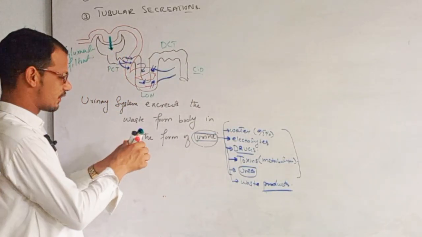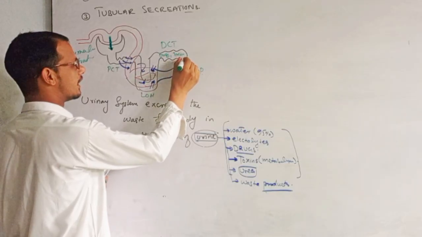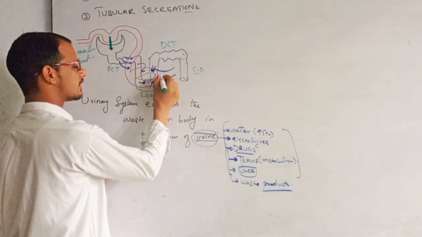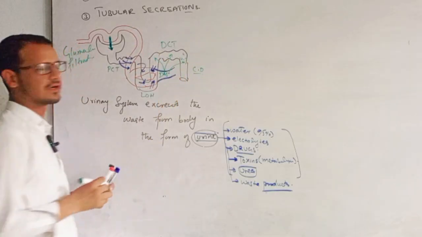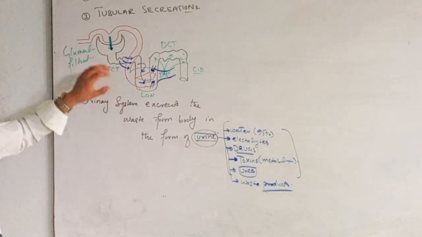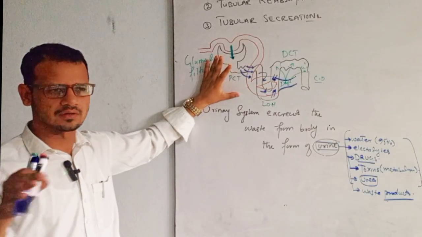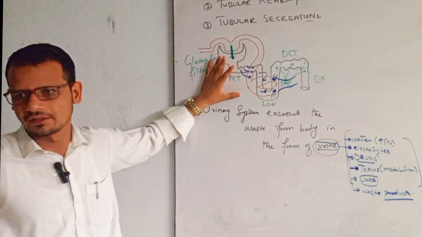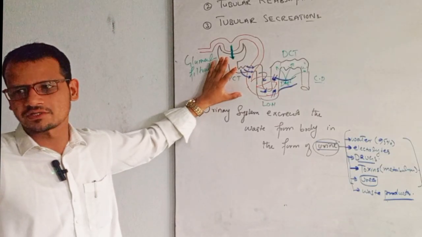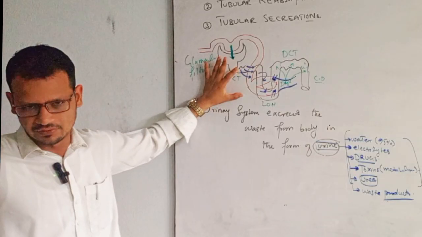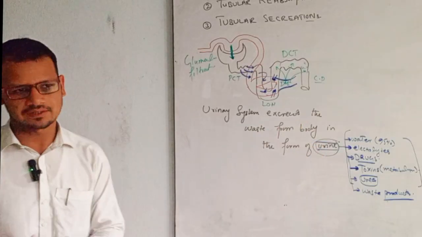And some of the things, for example drugs, toxins, urea, are secreted from blood into the nephron. So this is called secretion. We have discussed these processes in detail. Today we will only take a look at these processes and repeat them, and in the last we will see how urine is formed under the processes which we have discussed in the proximal convoluted tubule, glomerulus, loop of Henle, distal convoluted tubule, and collecting ducts, right?